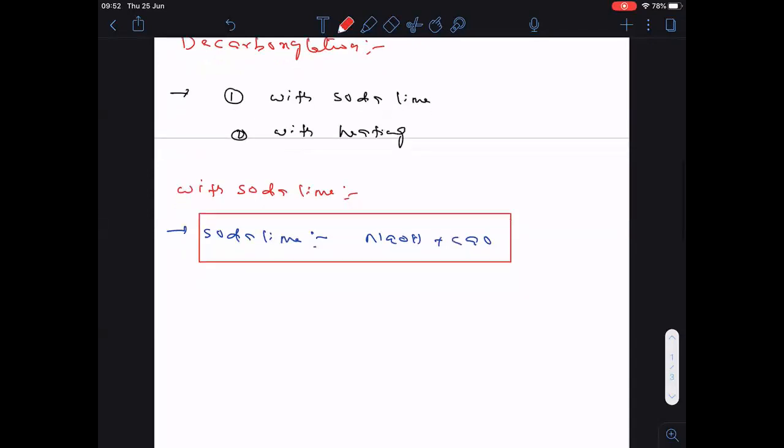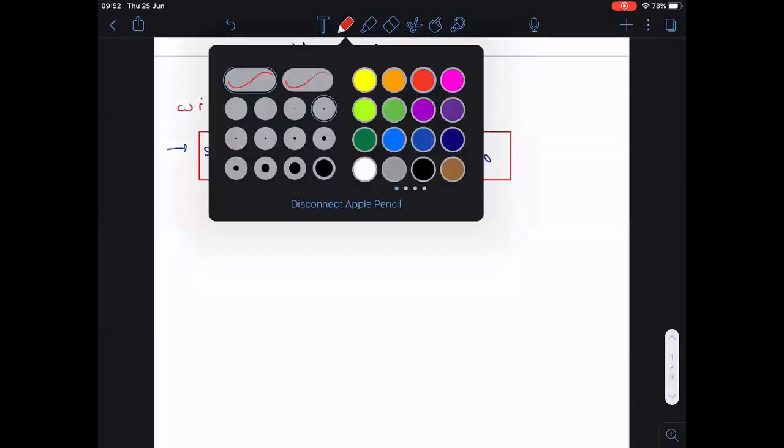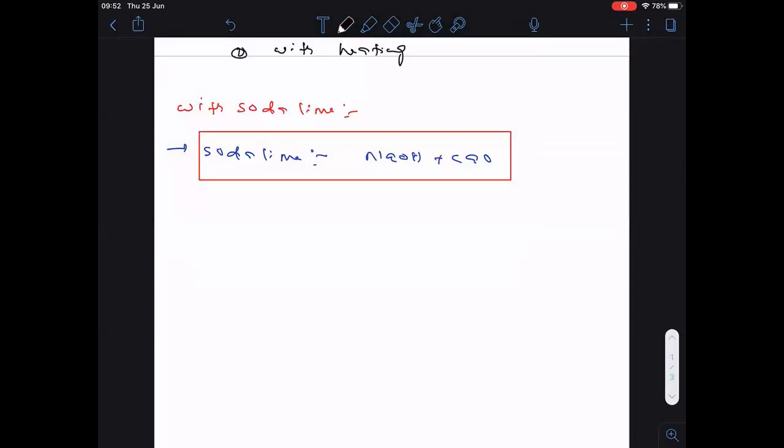Completed. Then what is the chemical reaction involved in the soda lime decarboxylation? So what happened here? RCOOH, now when treated with NaOH plus CaO.